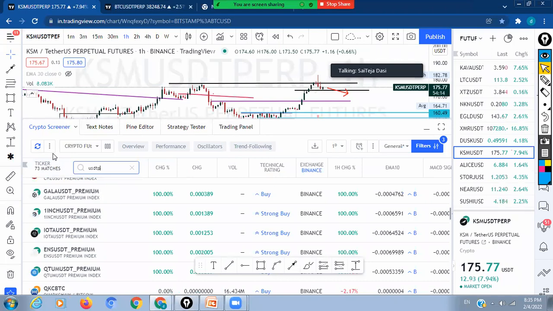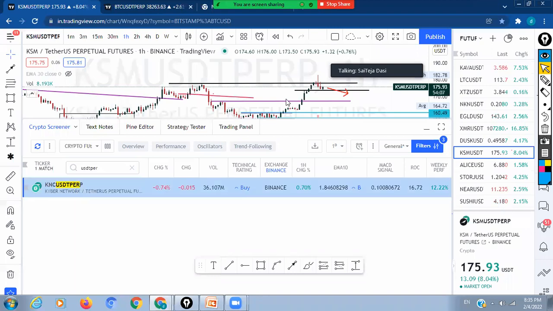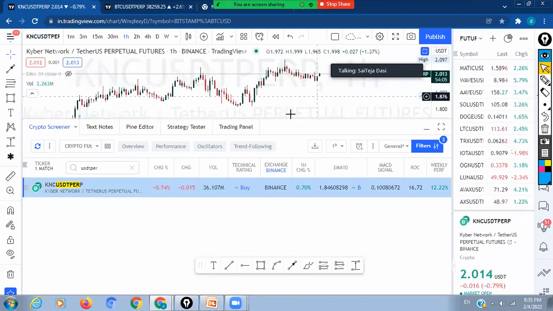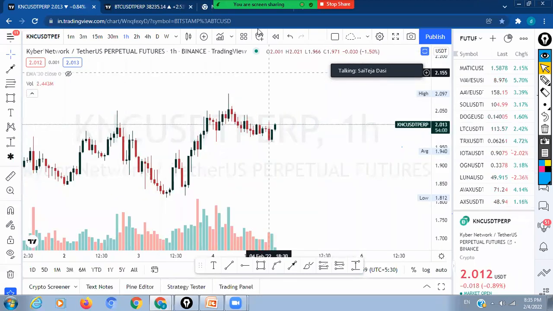USDT perpetual. So only KNC is now in our favor. It was in upward movement. We got a long setup here now. So we have to wait for BTC.